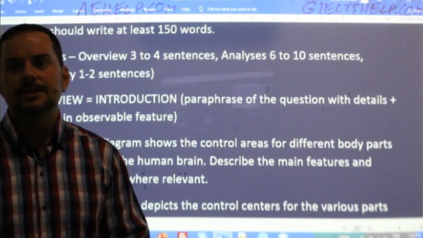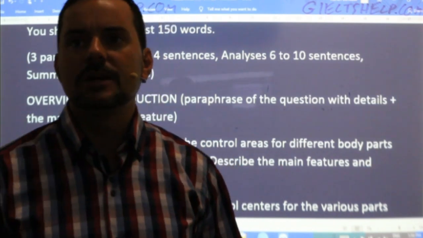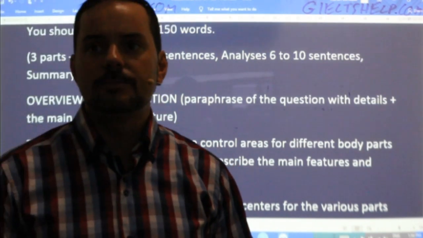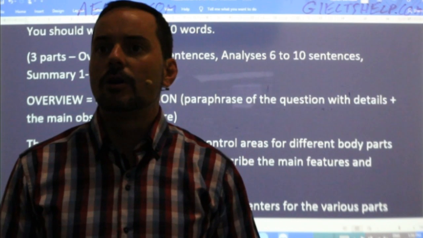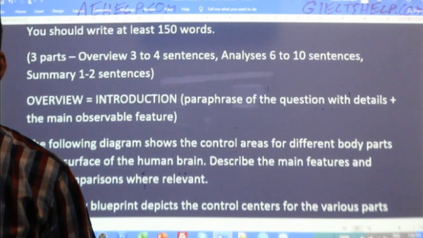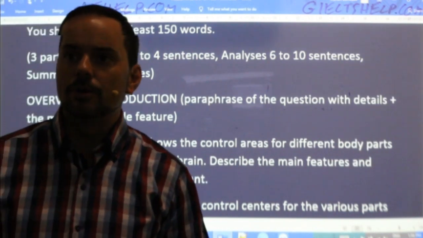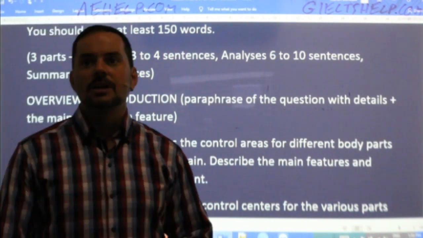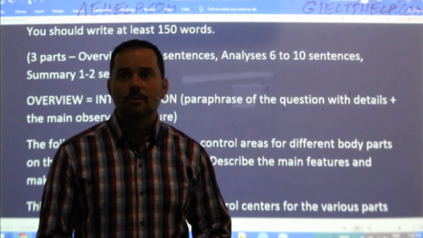Parminder Handa, good to see you in class, says the given picture of the human brain provides information about the control center for various body parts on its surface, which are divided into two parts, primary motor and somatosensory. Very good, Parminder. That works.